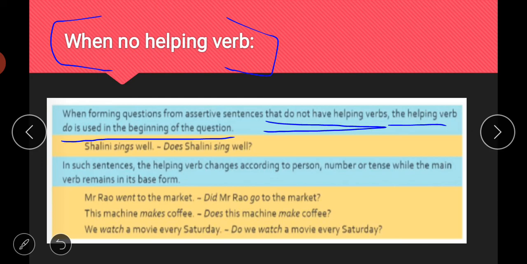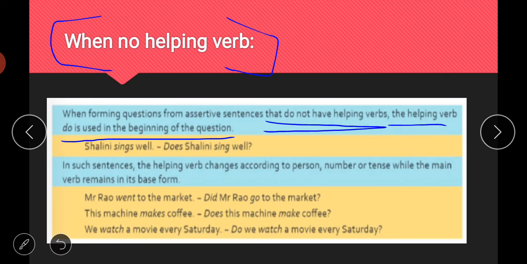Again, if you don't have any helping verb, in case of present tenses, you will do one thing. Either you will put the word "do" or "does" according to the subject, singular or plural. So "Shalini sings well." "Does Shalini sing well?" So simply you will use the word "does", because here Shalini is the subject and this is singular. So "does" is the right option here to choose out of "do" and "does". So "Does Shalini sing well?" will be your question.